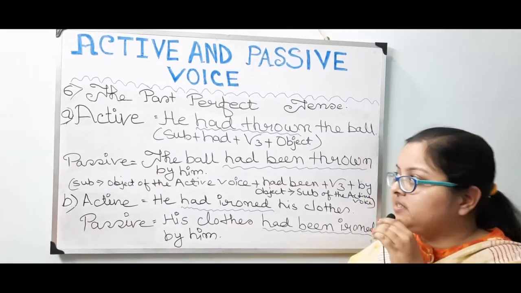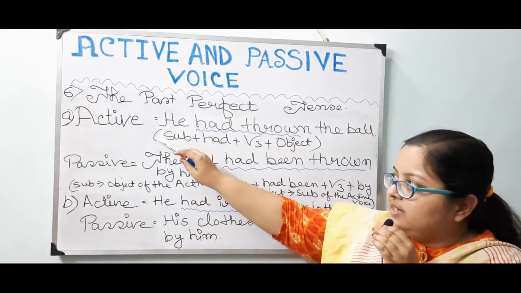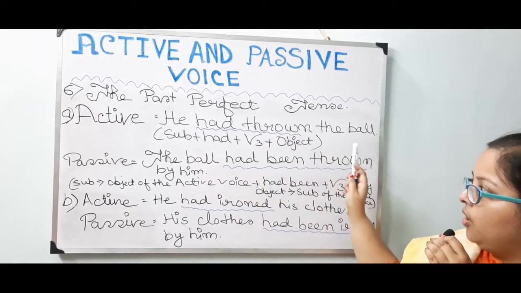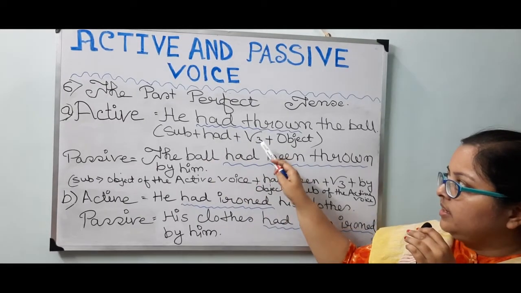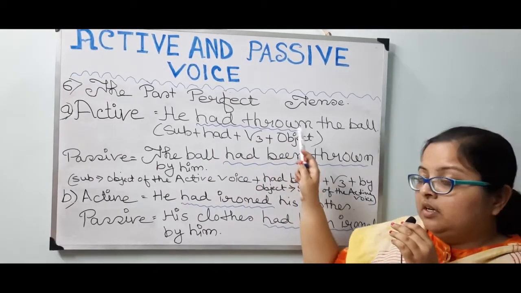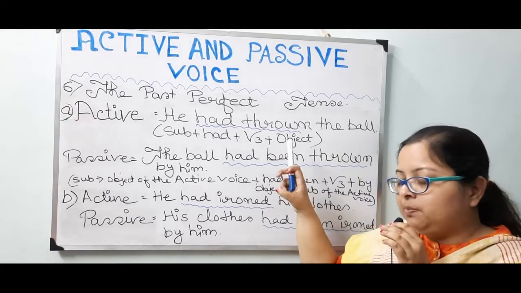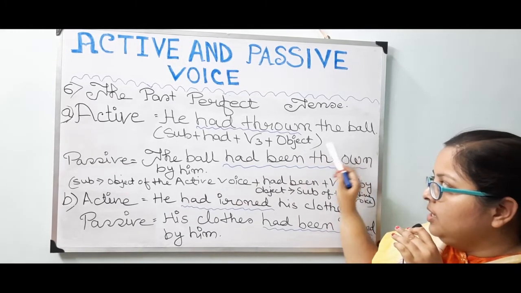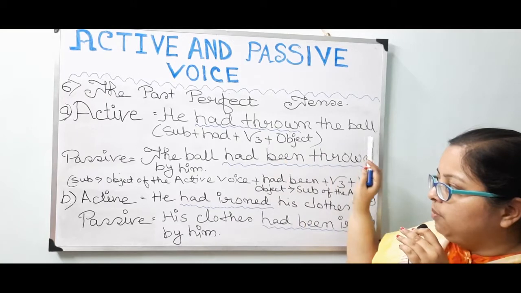Next one is number 6, the past perfect tense, in which let us see the active voice. Number A: He had thrown the ball, in which he is the subject, then had, then the third form of the verb throw, that is thrown. Throw, threw, thrown. So we have to put thrown over here. Then the ball, basically the ball is the object. He had thrown the ball.